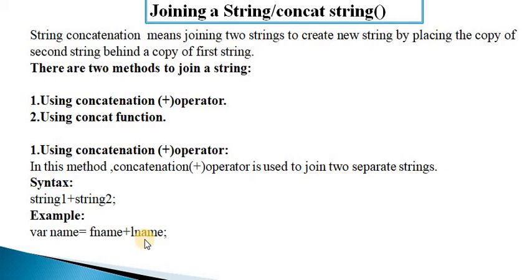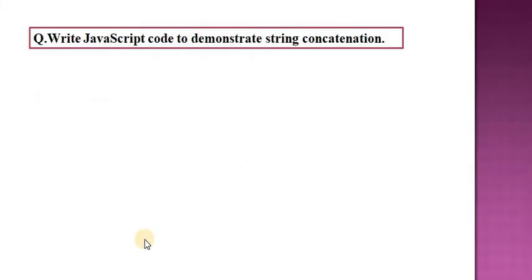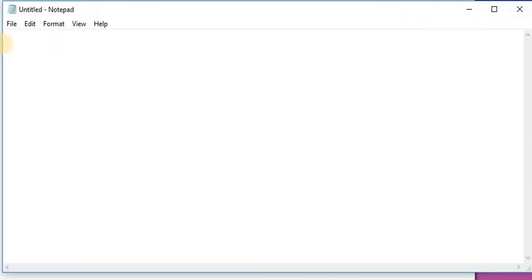Next is an example to demonstrate string concatenation using the concatenation operator. Let us see how to concat or join two strings using the plus operator. First of all, take the notepad. In the notepad, take the HTML tag, after that the head tag, and a title tag.